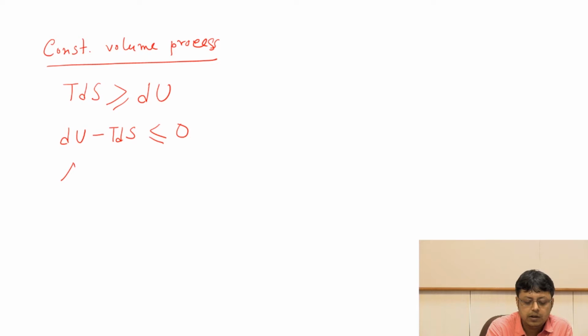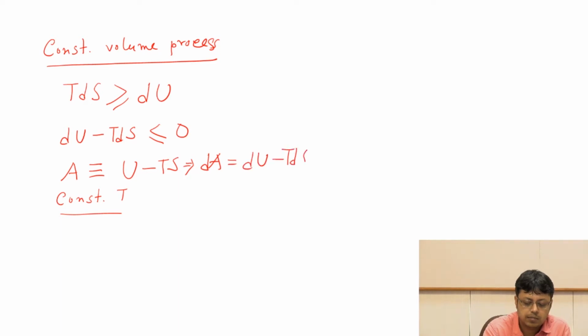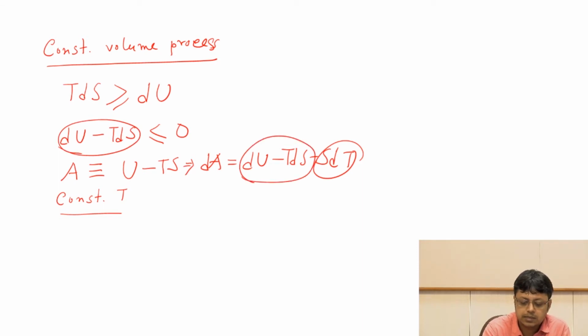Now if you remember that A, or the Helmholtz energy, was defined as U minus TS, so we can just write, at say constant temperature, or basically here we'll have dA is nothing but dU minus TdS minus SdT. Now we can make this term to be 0 at constant temperature. So this term dU minus TdS is nothing but dA.